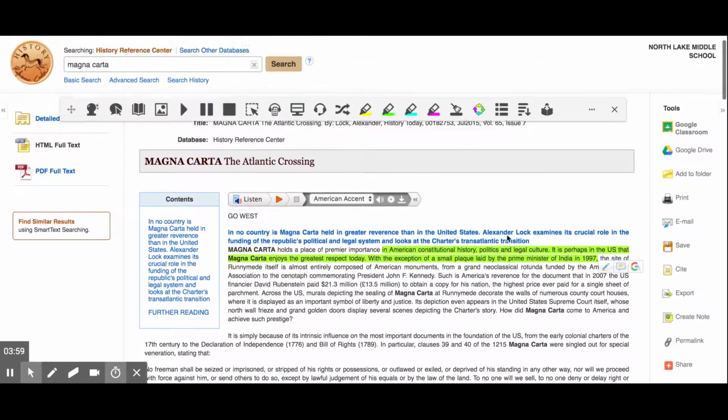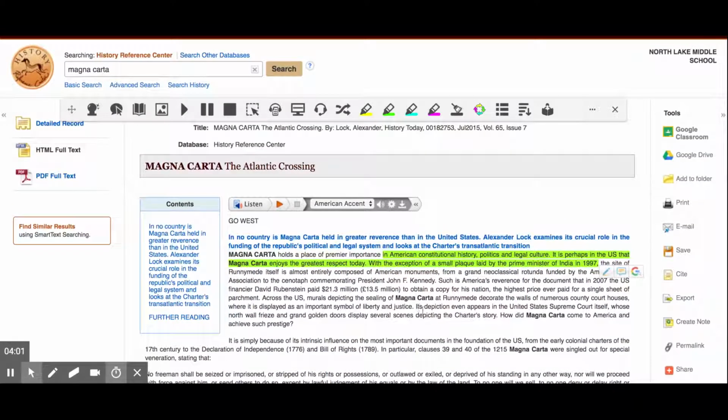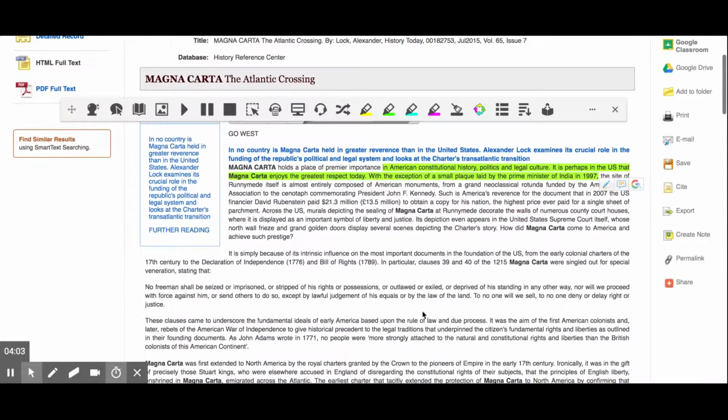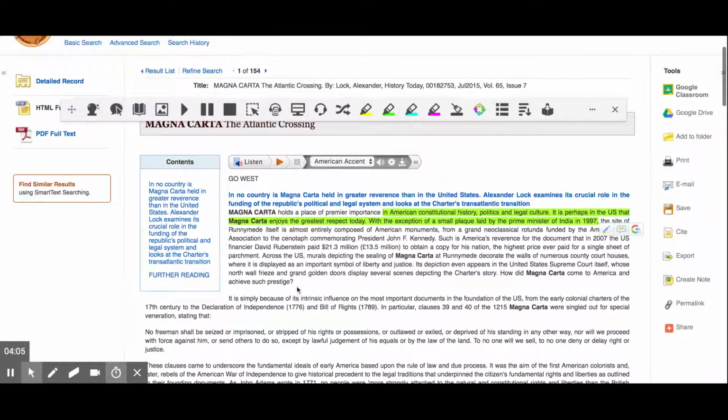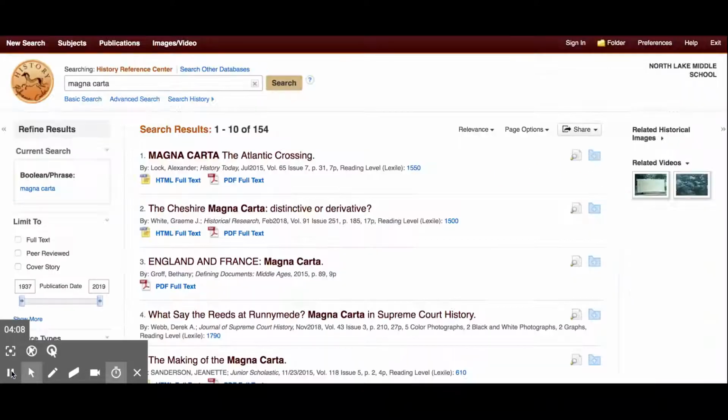I do think that if I go out of this document, it may not keep my highlighting, but for while I'm looking at it, that is a great thing to be able to have.